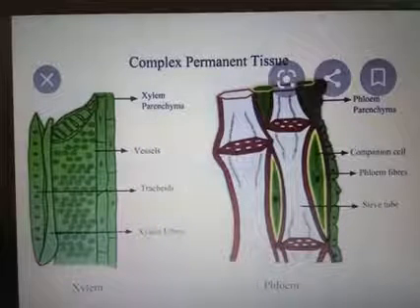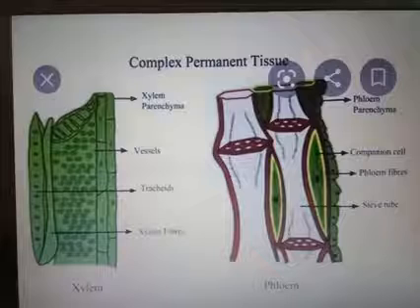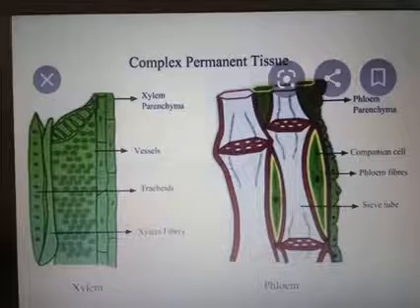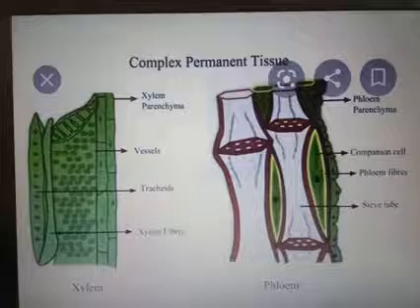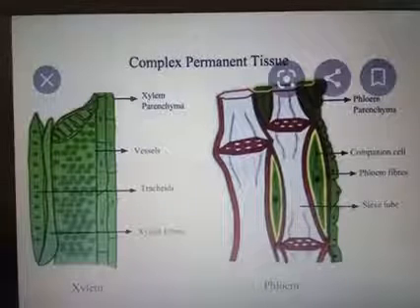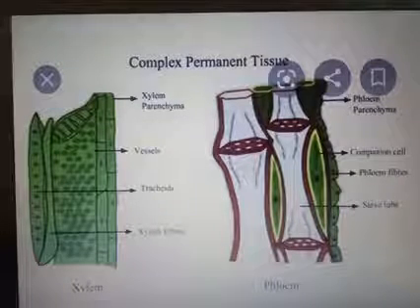So this is about xylem and phloem. Xylem and phloem are the conducting structures. Then one more thing is the endarch and exarch. We will discuss the endarch and exarch in the next session.